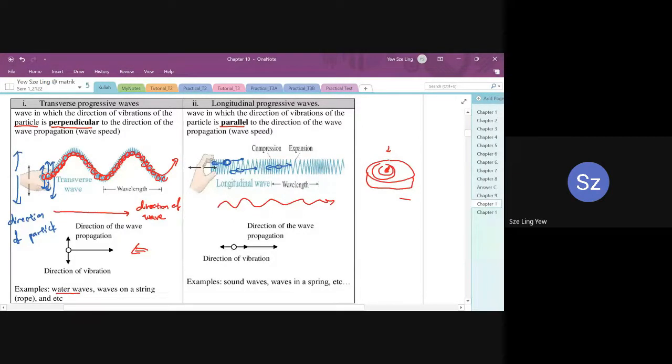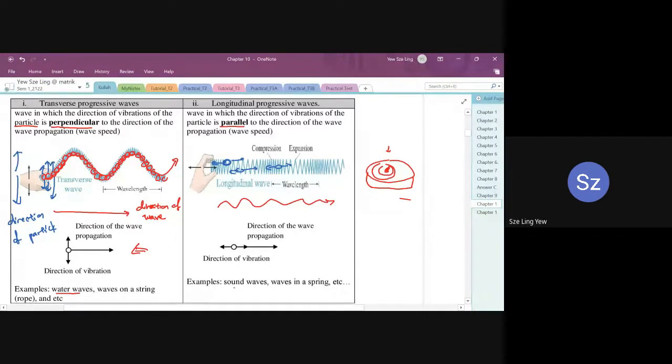So what you observe here is actually the compressions and expansions. You can see it in the spring. When you oscillate the spring, the spring itself won't move, right? What happens is it's just oscillating. So it actually represents what happens in the particles. Particles in the spring are oscillating back and forth.